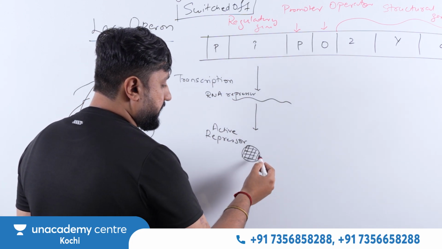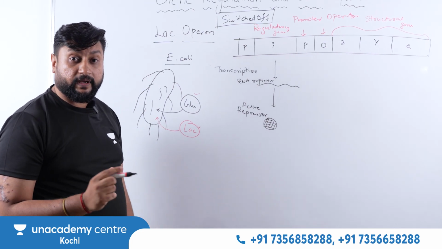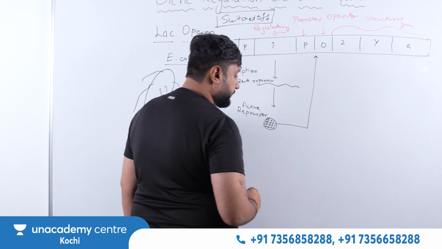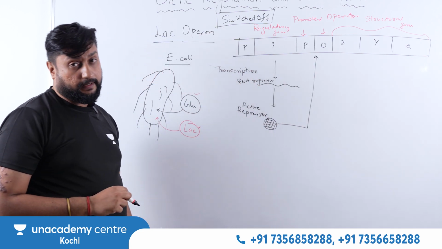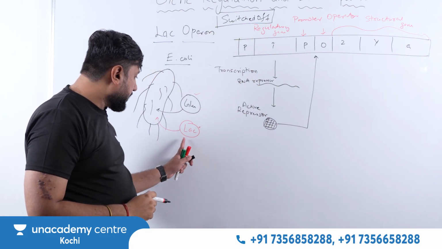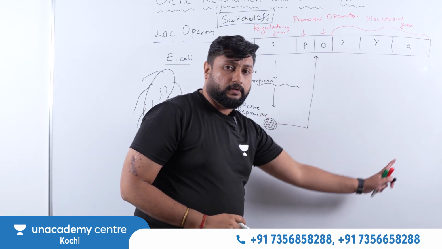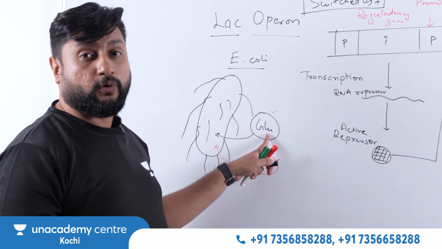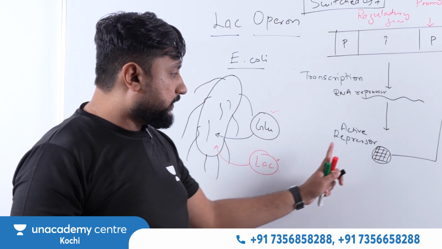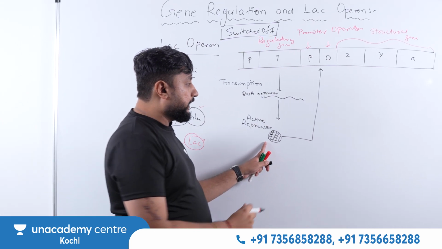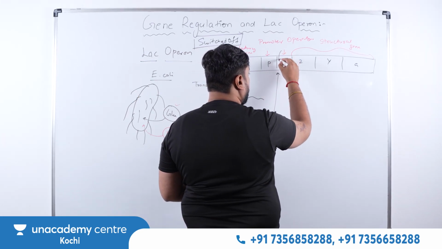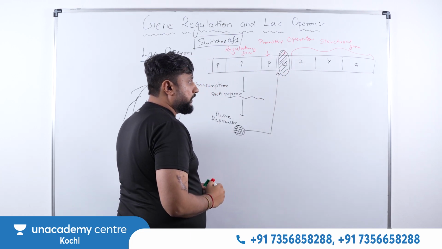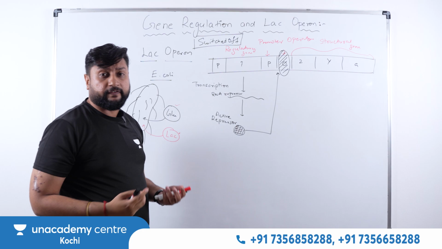Now this active repressor has a binding efficiency, where it will bind. It can go and bind with the operator, or it can also bind with the lactose. But right now, do you think the lactose is there in the system? No, there is no lactose. The bacteria is feeding on what? Glucose. So since there is no lactose, this active repressor which is formed, it will go where? It will go and bind over the operator. Now what? It will make a difference.